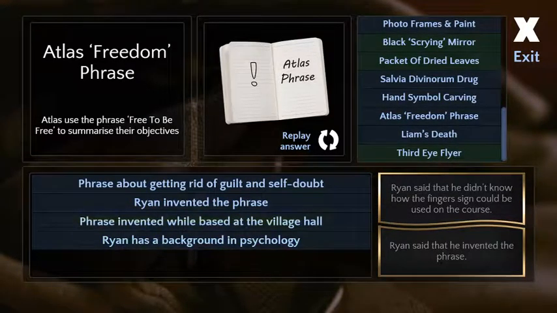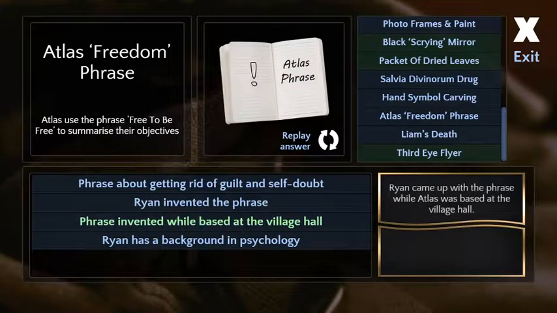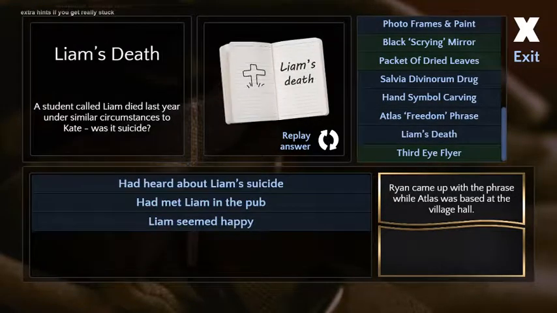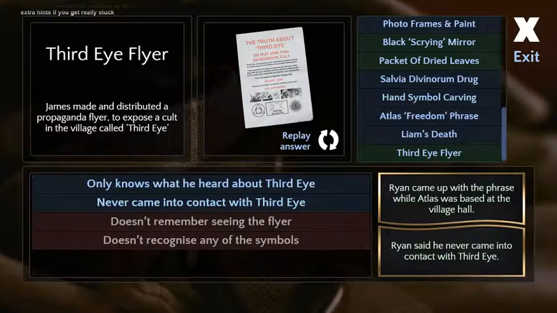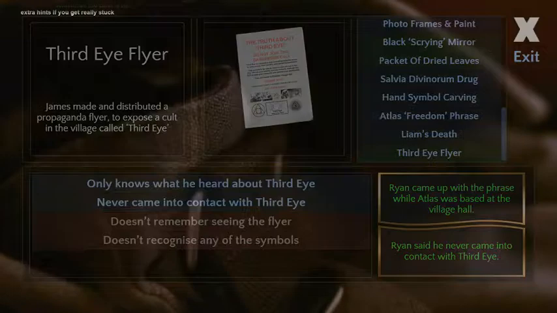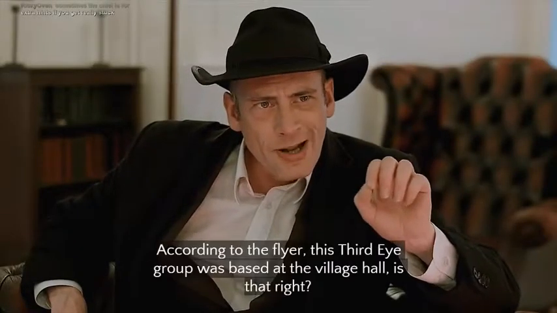Oh, man. Because he invented it. He invented it. Risky says sometimes the chief is for extra hints if you get really stuck. There we go.